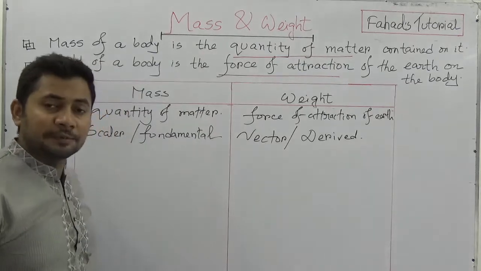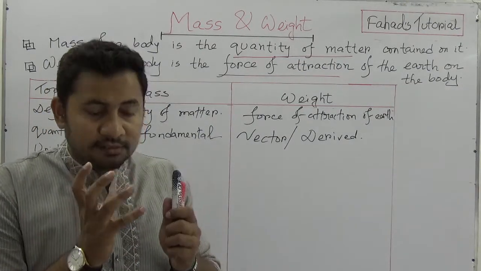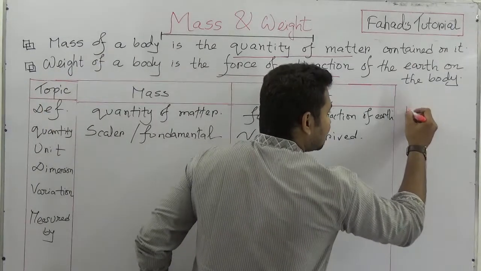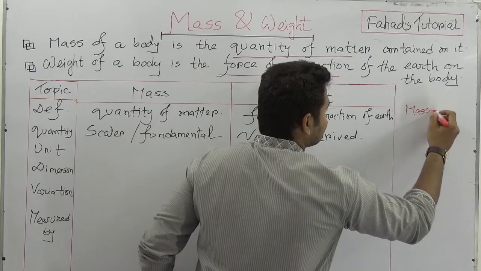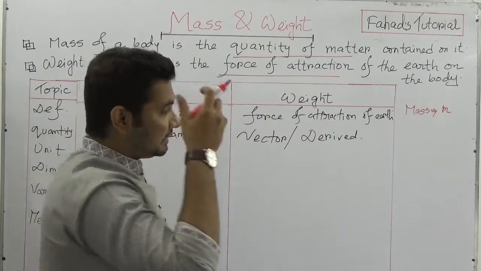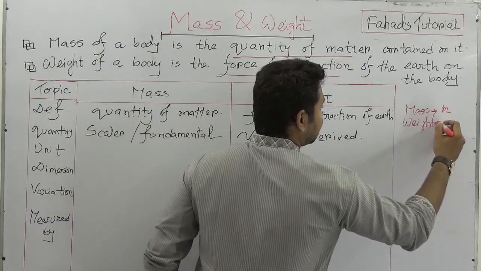Why is this a vector? Because to calculate the weight of anything, we know that mass is expressed by m, and weight is expressed by w.